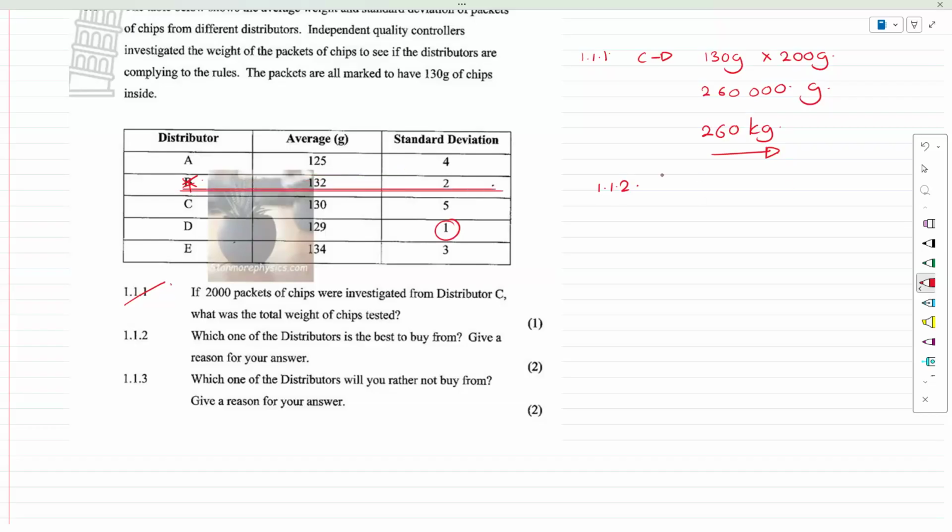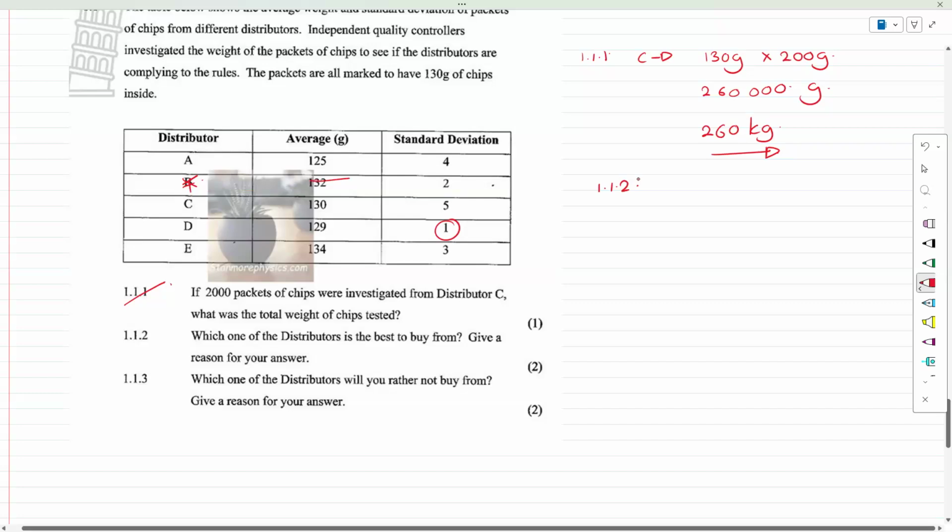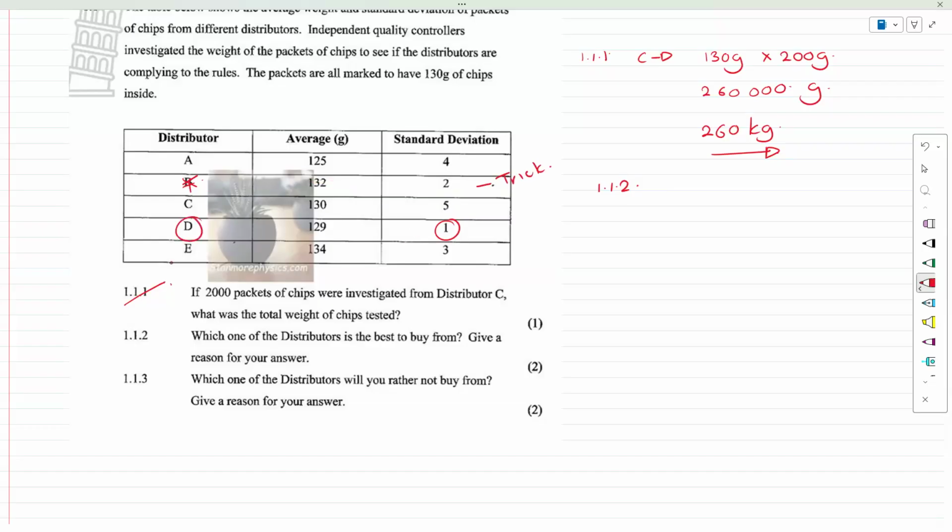Most of you would get tricked by B. B is 132, and that's fine. I mean, in general, you might be the lucky one that gets 132, but a lot of it is a trick. So we go and we look at the lowest standard deviation, and the smallest standard deviation would be for D. And the average grams of the packet is the closest to 130. So D would be the best one.